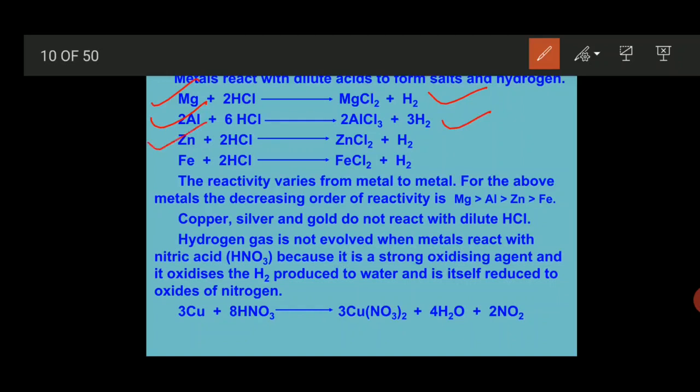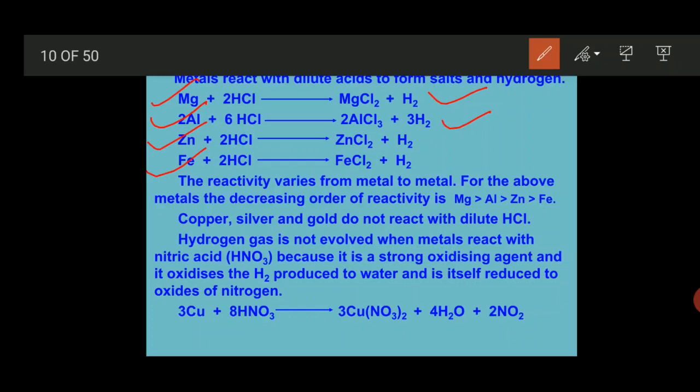Another example: when zinc reacts with hydrochloric acid, it gives us zinc chloride and hydrogen gas. When iron reacts with hydrochloric acid, it gives us ferrous chloride and hydrogen gas. The reactivity varies from metal to metal, as we already discussed, depending upon their place in the reactivity series.